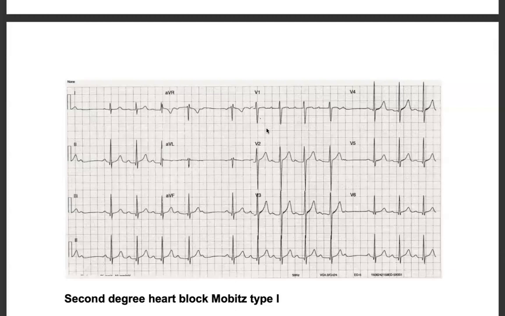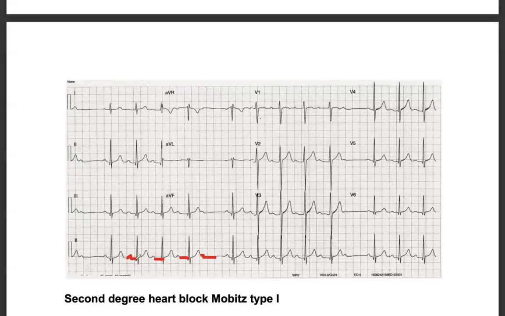So this is second degree heart block, Mobitz type 1. Let's apply this to an ECG so that we'll be learning here. This is the lead usually. You see here, let's start with the P wave. This is the PR interval. Then there's a QRS complex and T. Compared to that, again, you see this is the PR interval slightly more. This is the PR interval more here. Again, as I told you, the P wave has almost overlapped a part of the T wave and there is a dropped beat here.